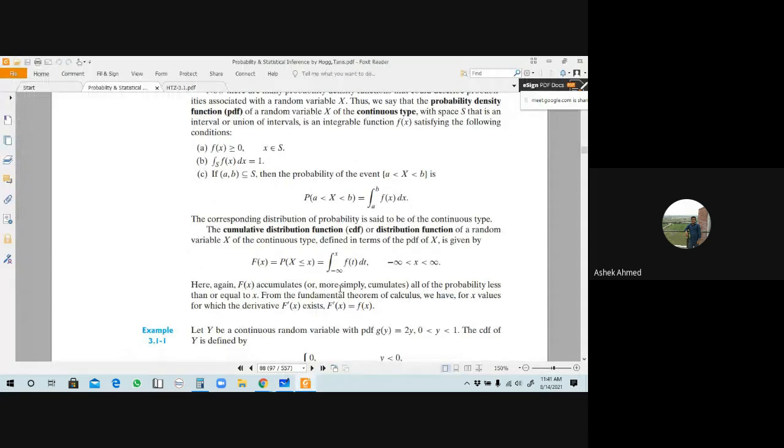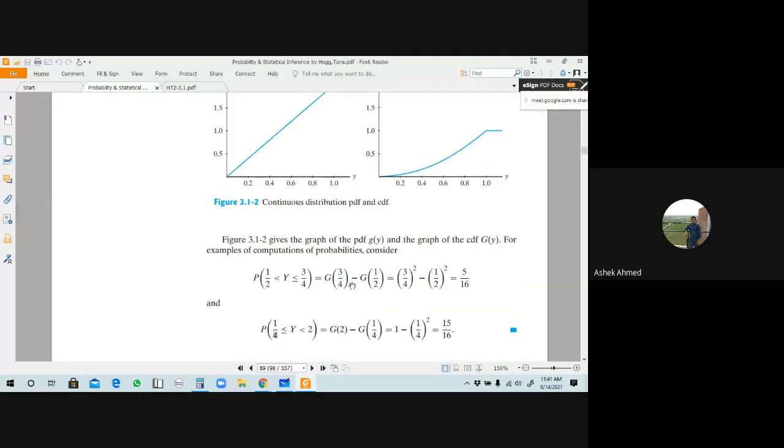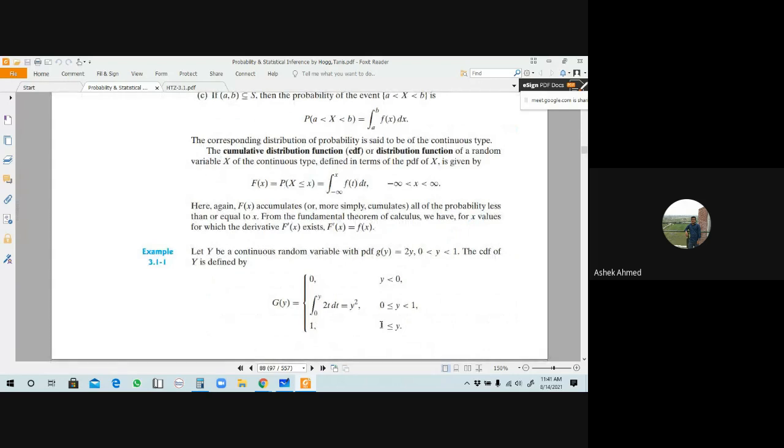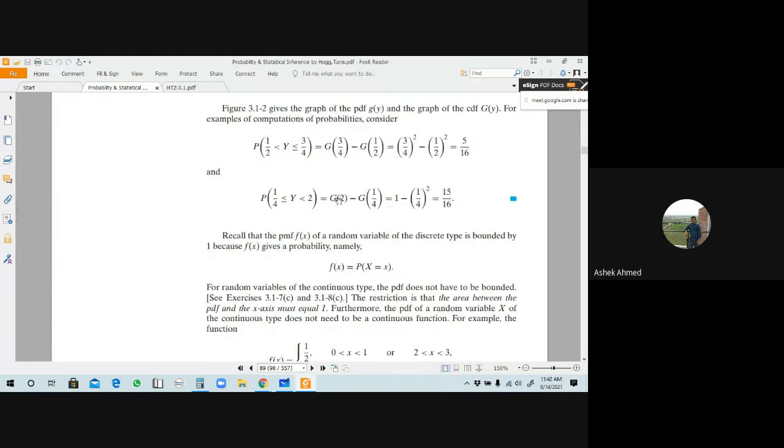First of all, it is written G of 2 minus G of 1/4, lower limit is here 1/4. Since from the third condition, this represents when the values of y are greater than or equal to 1, the corresponding value of g of y is here 1. Okay, if y is 2 then it is 1. That is the question here: the value of capital G of 2 will be 1 here.